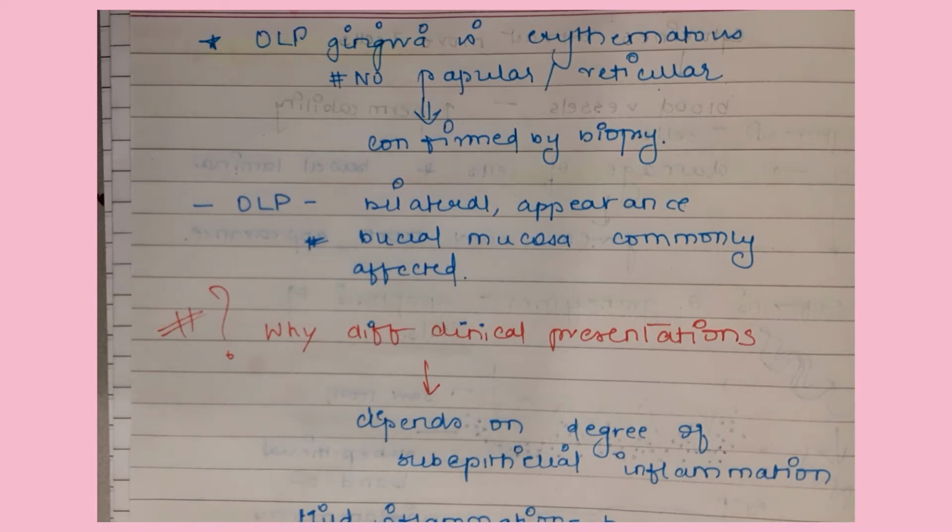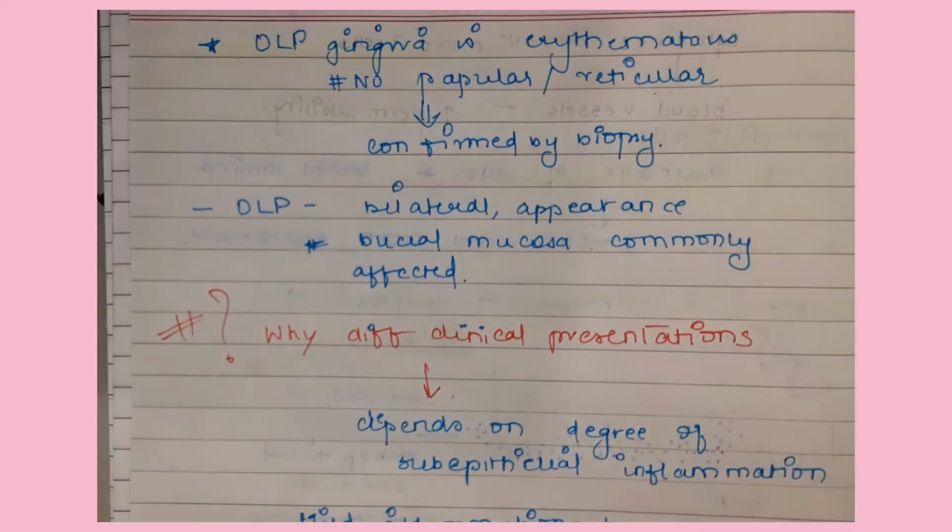Like I said, it is important for the papillar or reticular texture to be present to confirm that it is a lichen planus. However, this is not the case in the gingiva. It has a presentation like a desquamative gingivitis, with only this erythematous area. So when an isolated lesion is present on the gingiva, we have to confirm it by a biopsy. Oral lichen planus has a bilateral appearance, and the buccal mucosa is commonly affected.